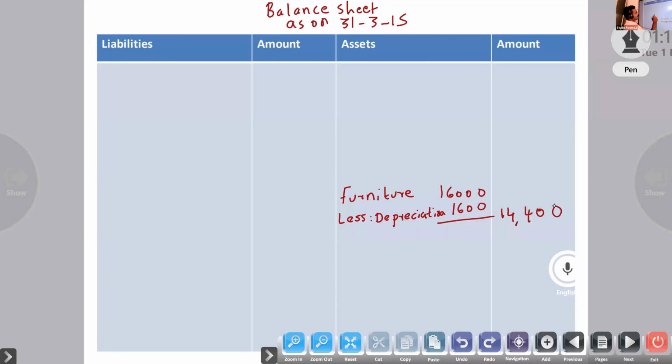Next, cash. On the asset side, the first item will be cash only. 8,900, no other adjustment.